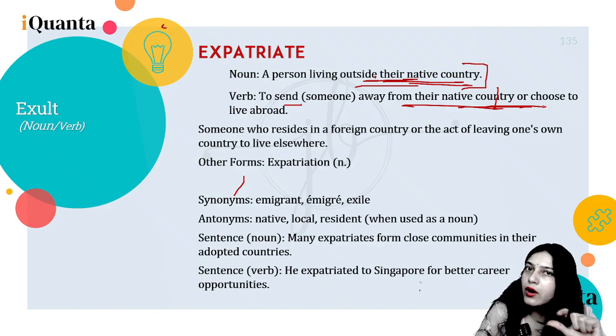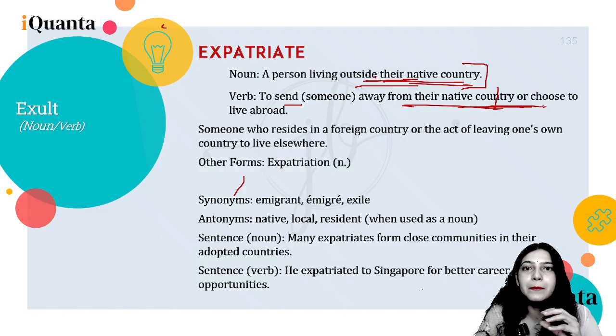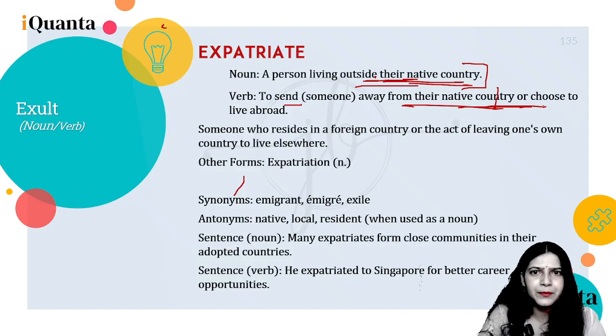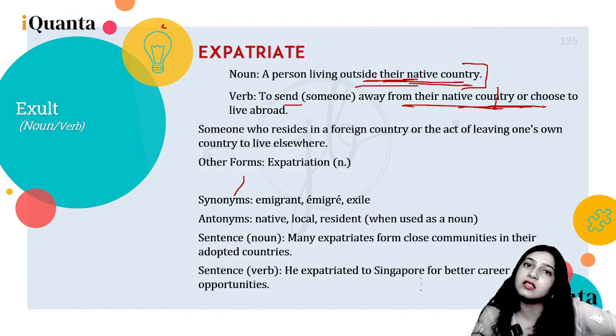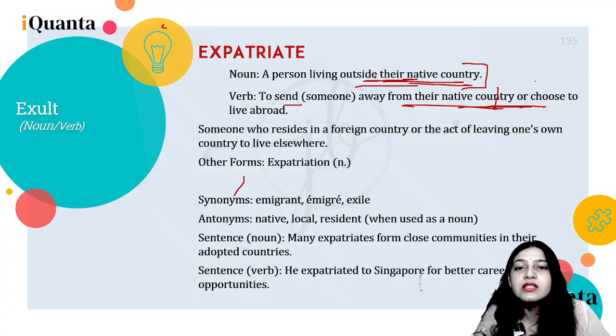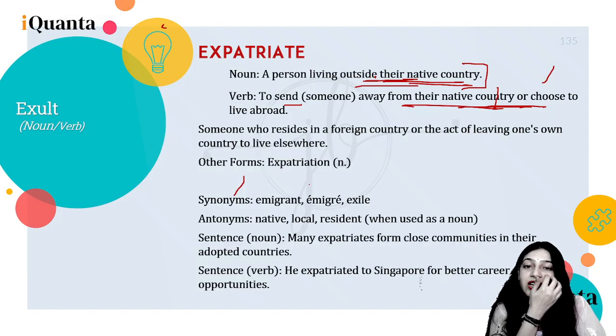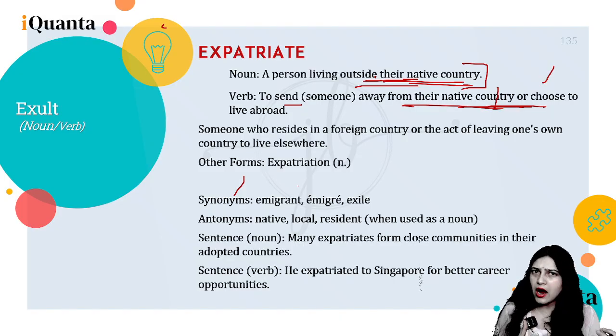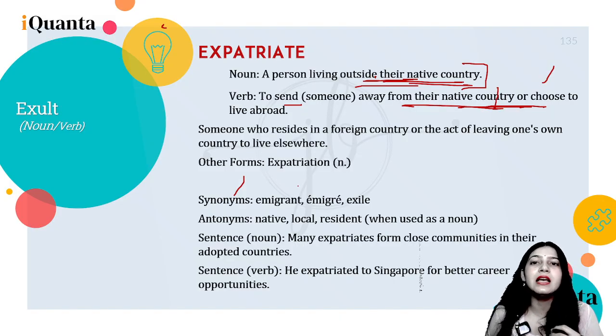So ये ही verb form हो जाती है. For example, the company expatriated the employees to some other country, right? So basically they sent them away, right? So someone who resides in a foreign country or the act of leaving one's own country to live elsewhere is expatriate. Expatriation. Now you see, so far we've learned so many words that every word has a hint to what it means, right?